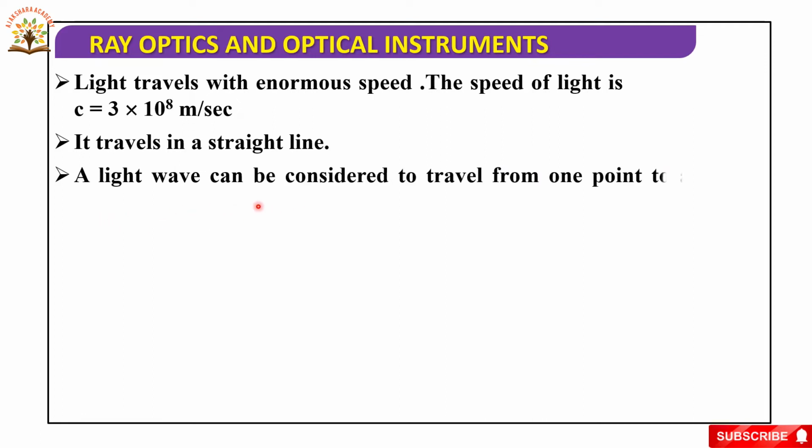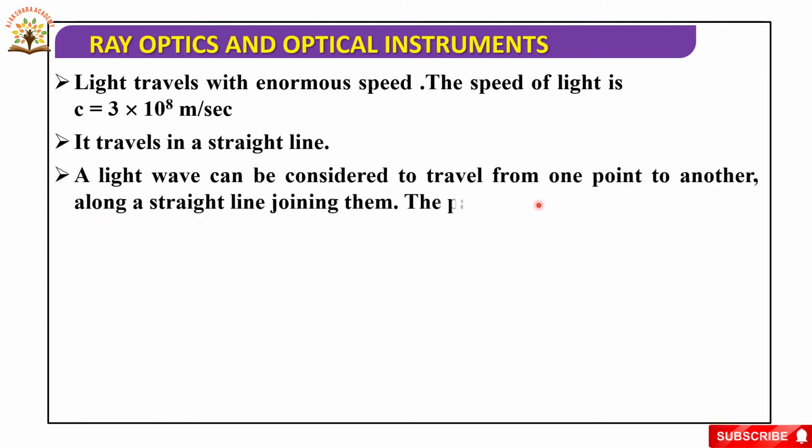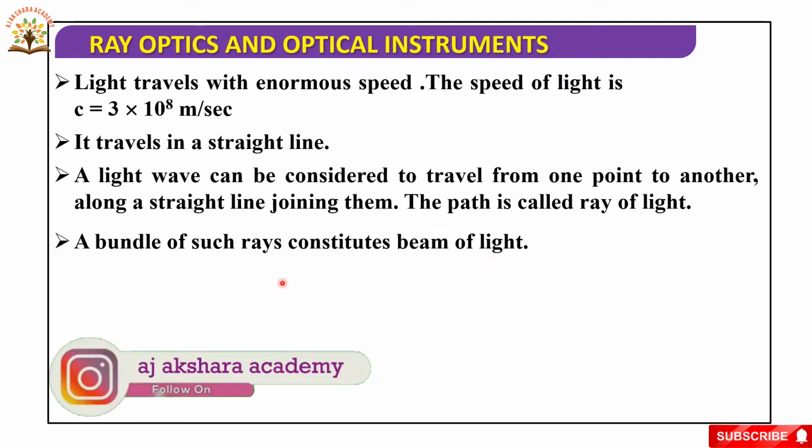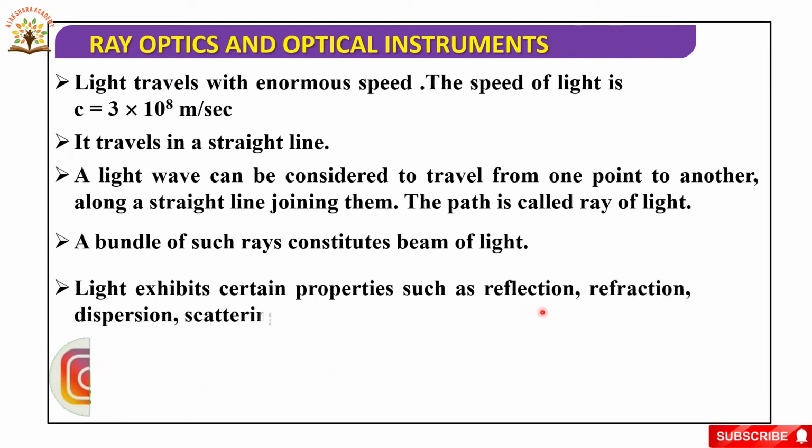A light wave can be considered to travel from one point to another along a straight line joining them. This path is called a ray of light. A bundle of such rays constitutes a beam of light, or a collection of all light rays is known as a beam of light. Light exhibits certain properties such as reflection, refraction, dispersion, and scattering.